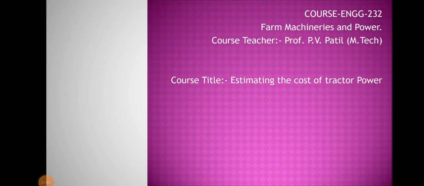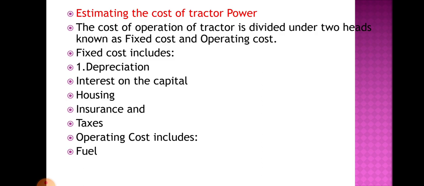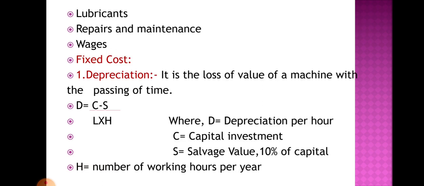Hello students, today's topic is estimating the cost of tractor power. In this, the cost of operation of a tractor is divided under two heads known as fixed cost and operating cost. Fixed cost means what? In that cost we will include depreciation, interest on capital, housing, insurance, taxes. Operating cost includes fuel cost, lubricant cost, repair and maintenance and wages.